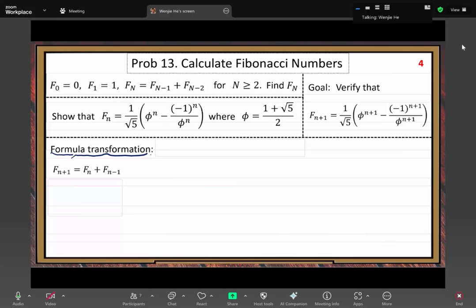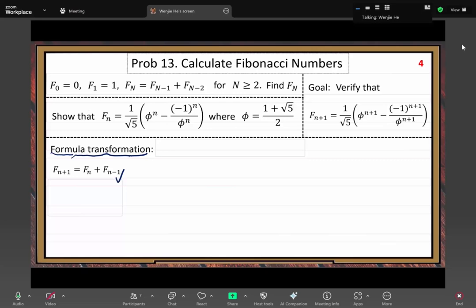We know what we can use here when we do the formula transformation. This recurrence relation, we can always use it, right? Because it's given. Here, I want to say this recurrence formula does not rely on the induction assumption. With an induction assumption, we have to follow all the conditions in that assumption. We cannot violate any of the conditions in that assumption statement.